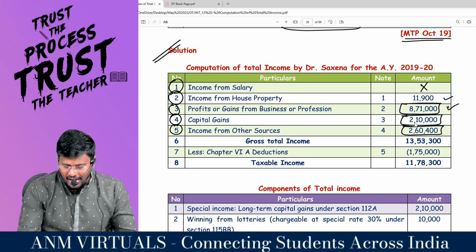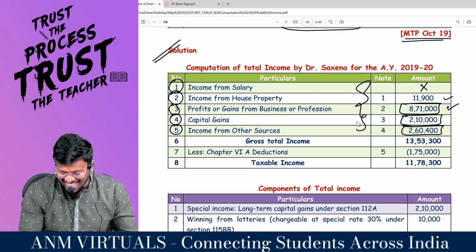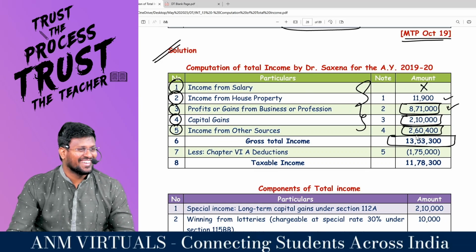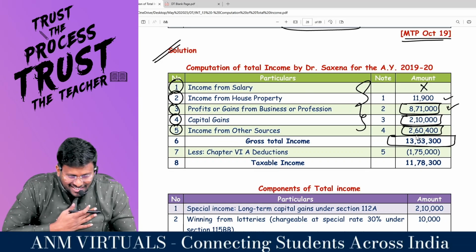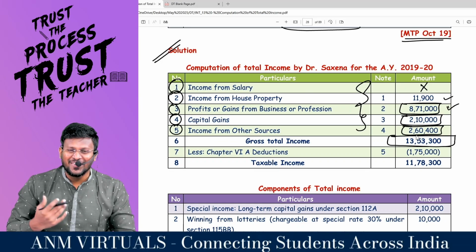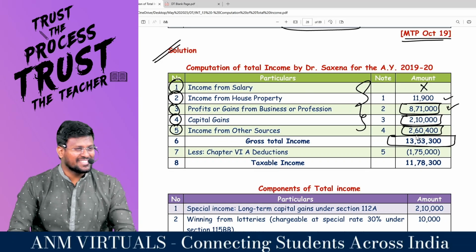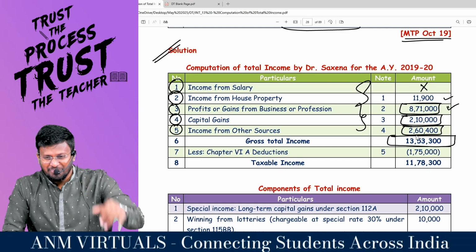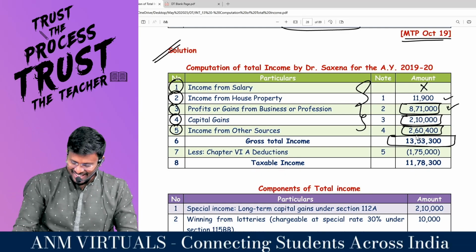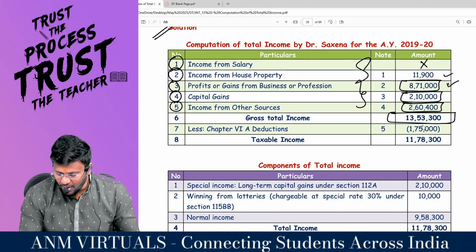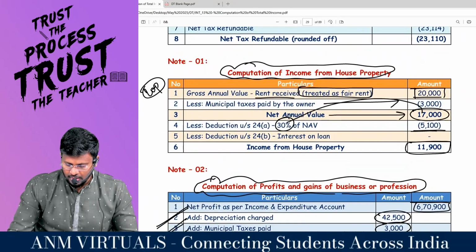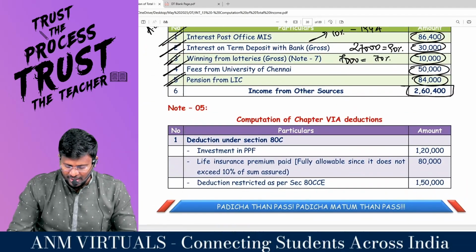Are you getting it? If you add all the 5 heads of income, you will get a gross total income of 13,53,300. Are you all with me? It is nothing but salary plus house property plus PGBP plus capital gain and other sources. Let me complete this. Gross total income is over. Shall we reduce the chapter 6A deductions? Yes, be with me while I calculate chapter 6A.